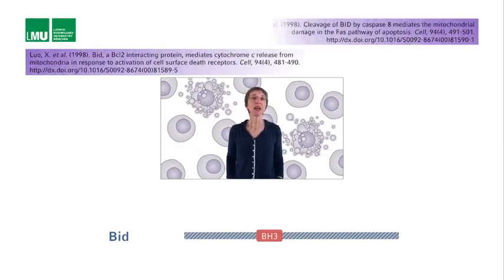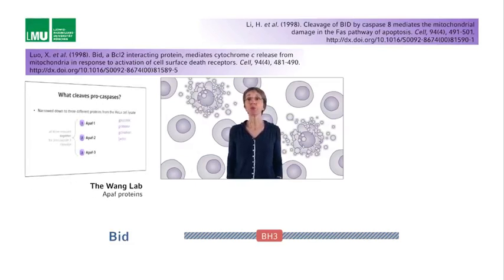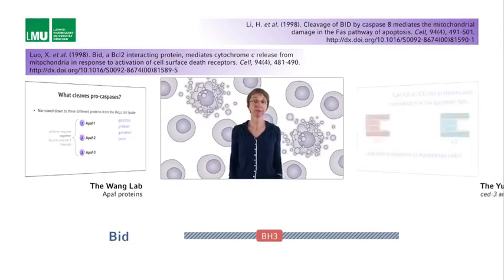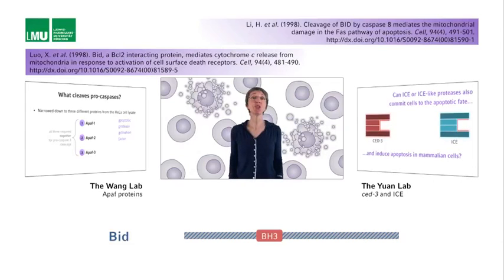In 1998, 2 papers were published back-to-back in the journal Cell, one by Xiaodong Wang and co-workers, and one by Junying Yuan and co-workers. Xiaodong Wang's lab had done all the work on the APAF proteins and had identified these important components of the mammalian cell death pathway using biochemical approaches. And Junying Yuan had cloned C. elegans CED-3 and demonstrated that when overexpressed, CED-3 as well as mammalian ICE could induce apoptosis in mammalian tissue culture cells.